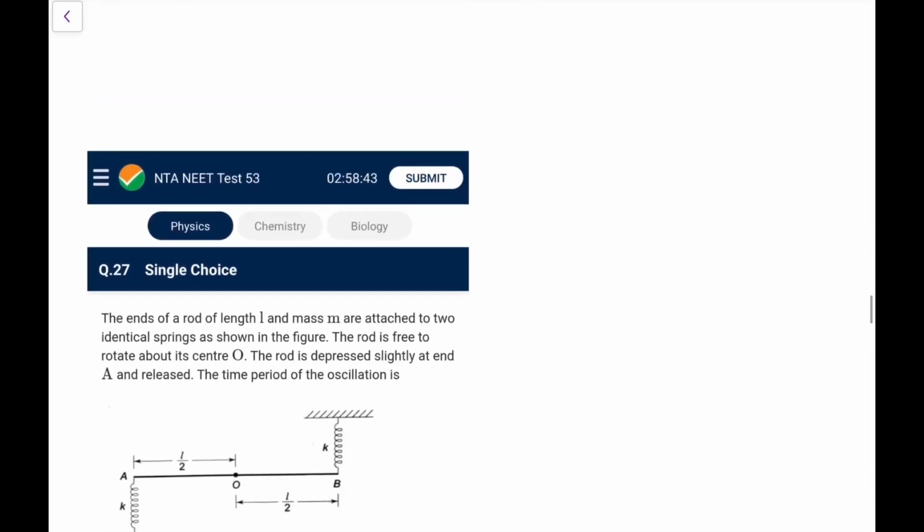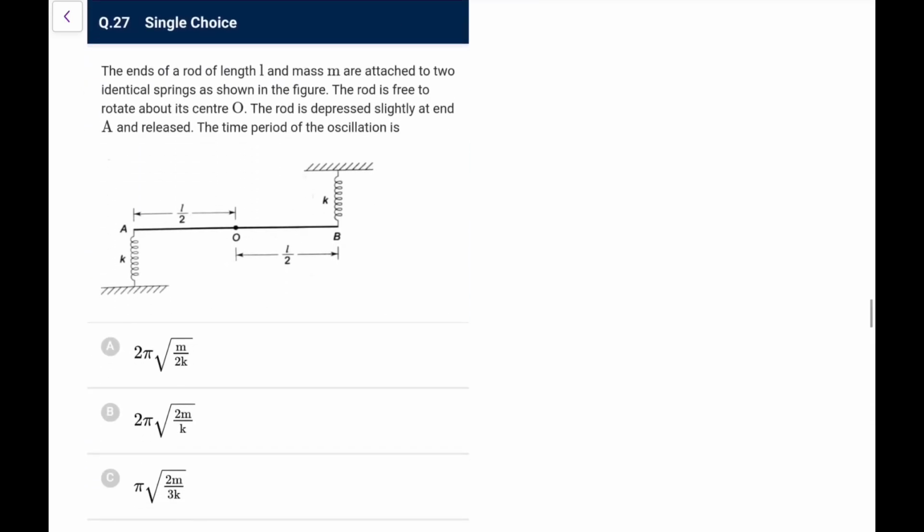Go ahead. The ends of a rod of length L and mass m are attached to two identical springs. It is free to rotate about center O. The rod is slightly depressed at the end A and released. The time period of the oscillation is, again, you must have done something like this. So it is slightly displaced. Let's say it displaces like this.